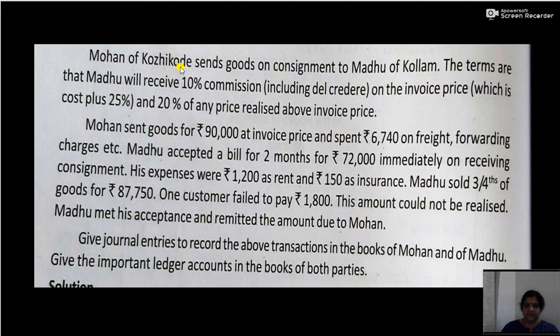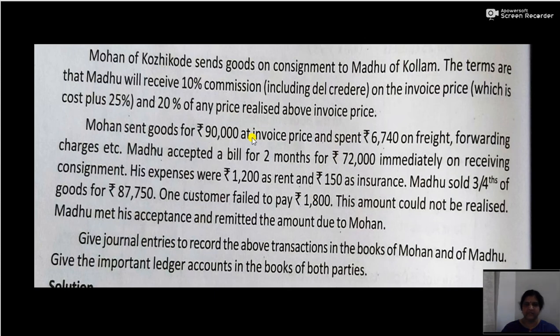Okay, so this is the question. Here also it is invoice price. There is a problem here: you are given the invoice price, but the percentage of profit is 25% on cost. So you have to compute. The percentage of profit is given on cost price, but you are given the invoice price.